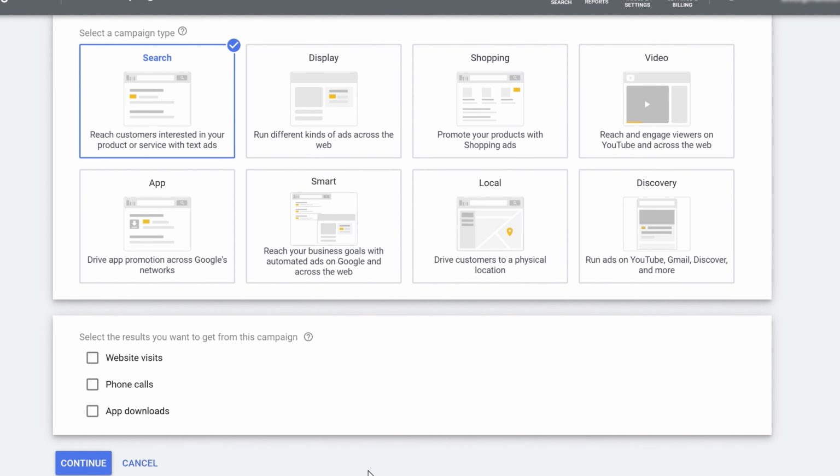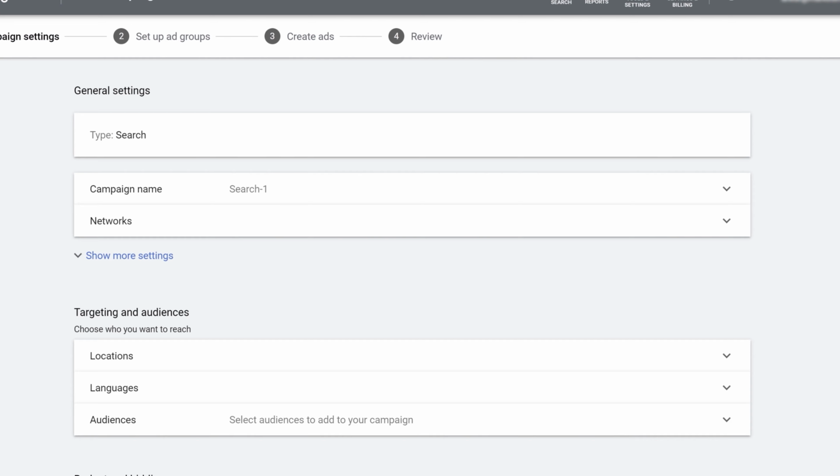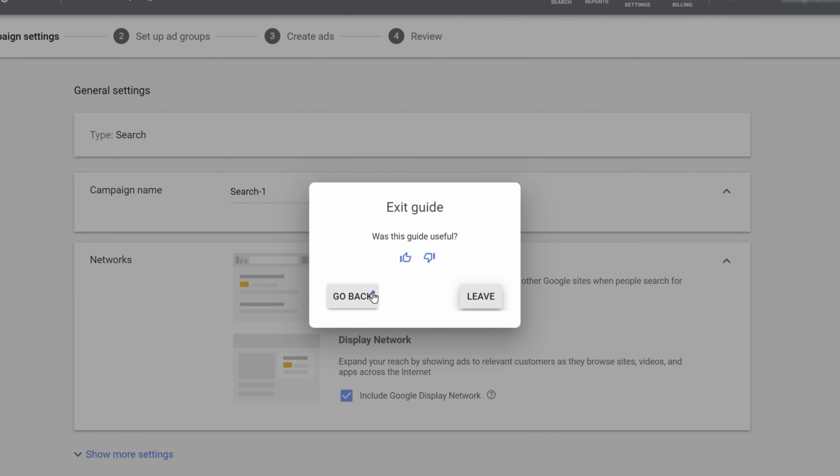So let's say you're an e-commerce brand, you have a Shopify store or you have a website where you're selling, let's say, guitars. Then you'll be focusing more on the website visits, your business website. So let's add a website name like guitarworld.com. Although I don't own this domain name, I just added it for display purposes, just so that I can show you how Google Ads work. Click on continue. A basic tutorial from Google Ads appears. You can close it down if you want.